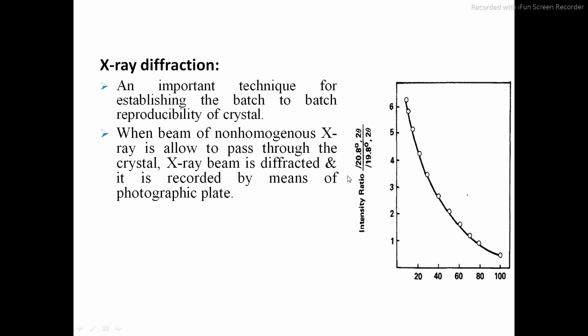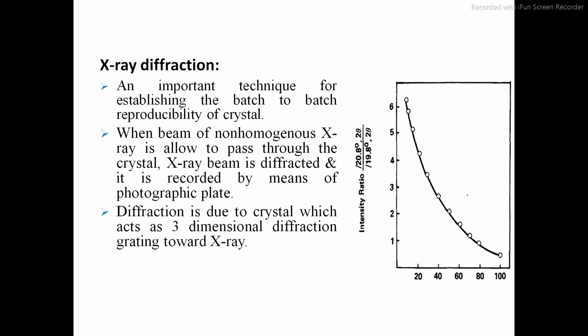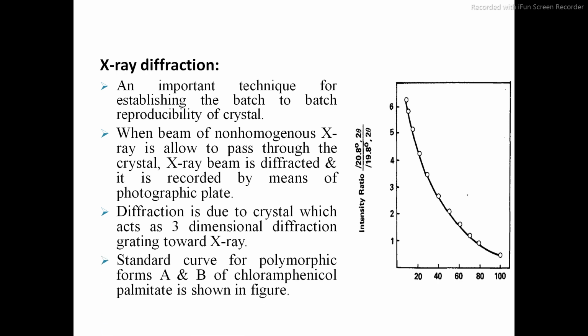As you can see in this image, suppose we are considering this for XYZ drug, the diffraction will always be at 20.8 degrees. Suppose we are talking about diclofenac, then the X-ray diffraction will always occur at this angle. So always at this angle there will be diffraction of X-ray radiation. Diffraction is due to the crystal, which acts as a three-dimensional diffraction grating towards X-ray. The standard curve for polymorphic forms A and B of chloramphenicol palmitate is shown in the figure.